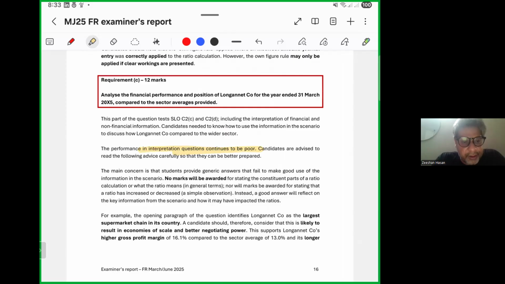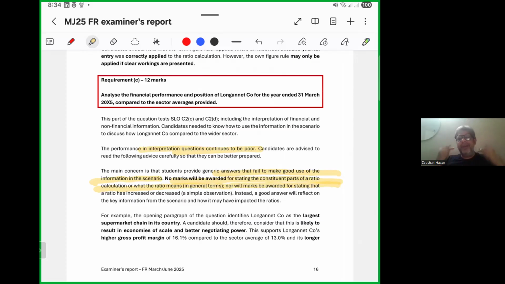Now, what's the advice here? The main concern is that students provide generic answers that fail to make good use of the information in the scenario. No marks will be awarded for stating the constitution of the ratio calculation or what the ratio means in general terms, nor for stating that a ratio has increased or decreased. Instead, a good answer will reflect on the key information from the scenario and how it may have impacted the ratios.